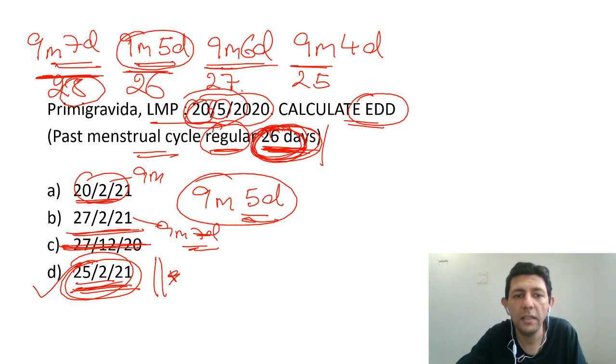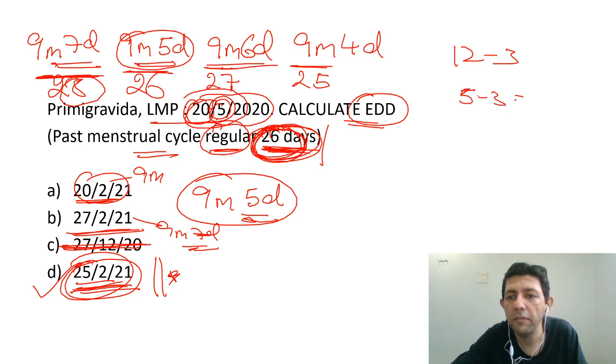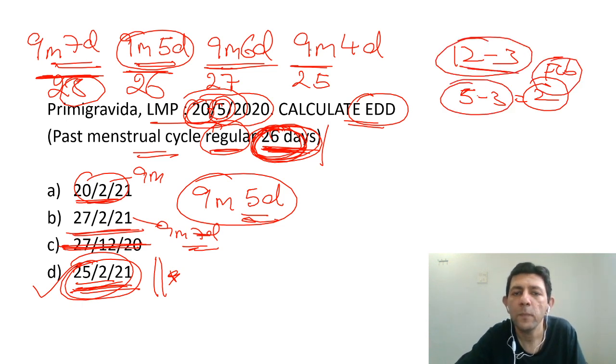Directly, the simplest way is that to this May you add 12 months, so we go to the next May, and then subtract 3 months. So May minus 3 will come to the second month. Second month is the month of February. That is also easy to do, or you add 9 months, whatever is comfortable to you. Is it understood to all of you?